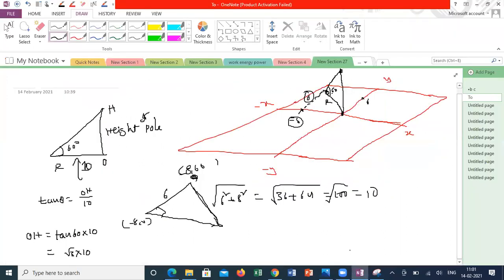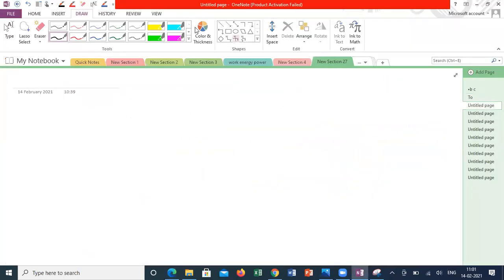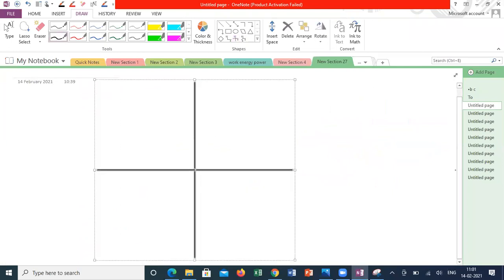I'm explaining again using another page. See here. First of all, identify the locations of B. The location of B is at minus 4 comma 2.